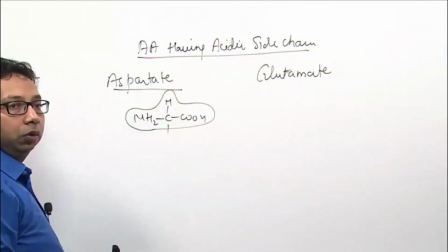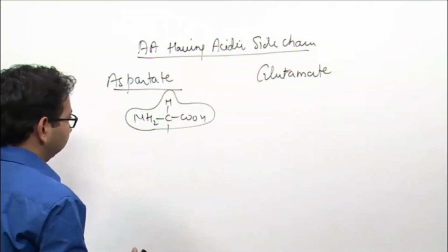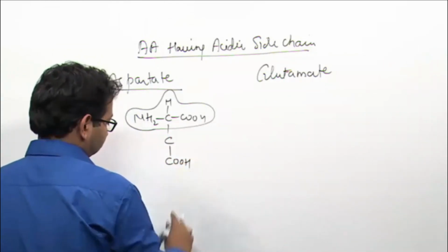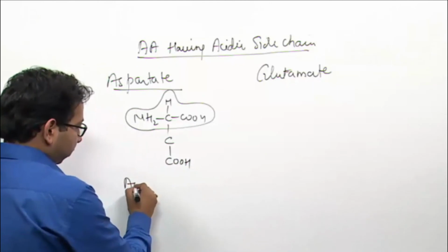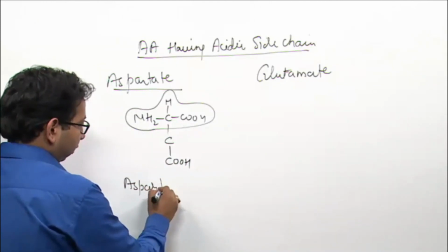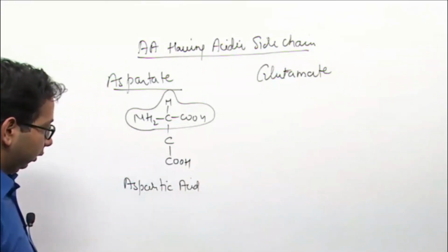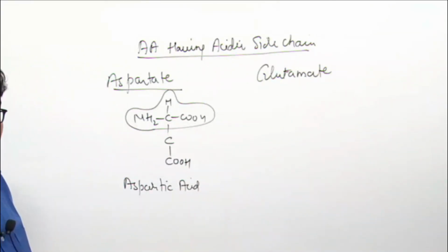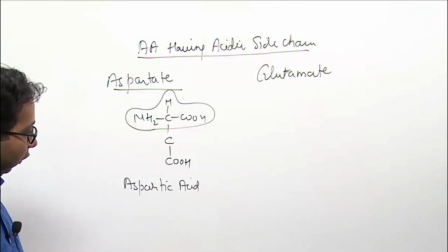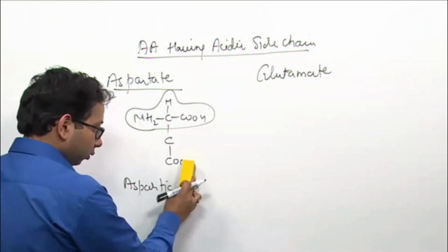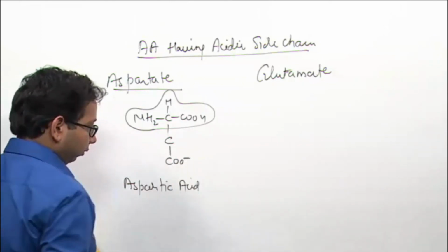This portion is common to all amino acids. This is aspartic acid. If aspartic acid is ionized, it has a negative charge.